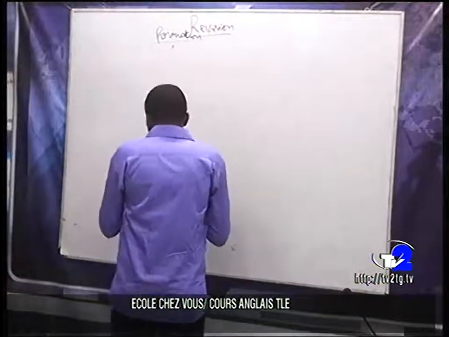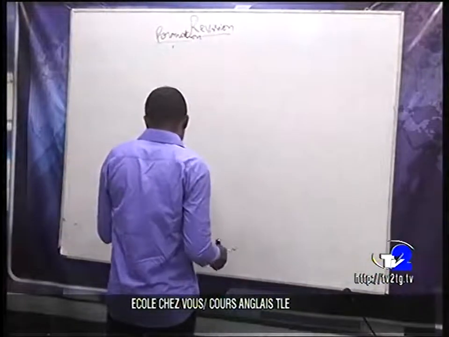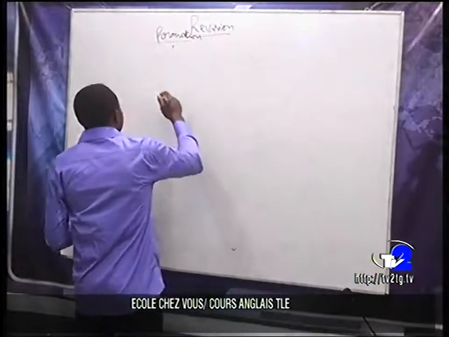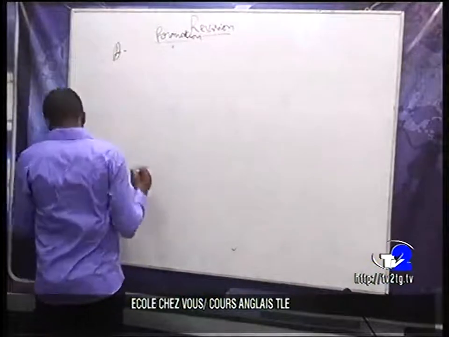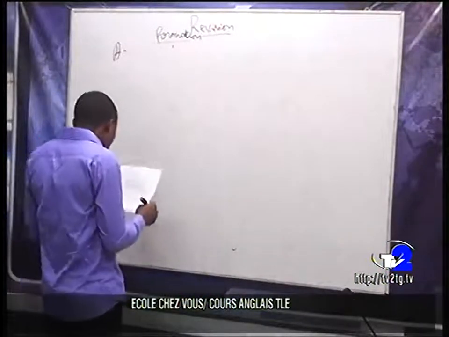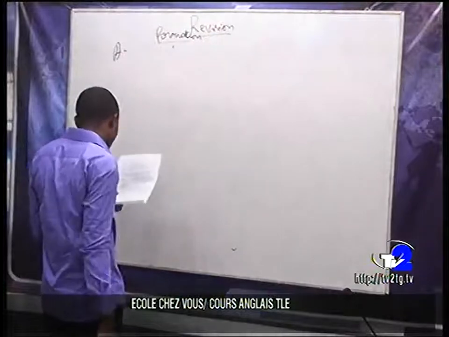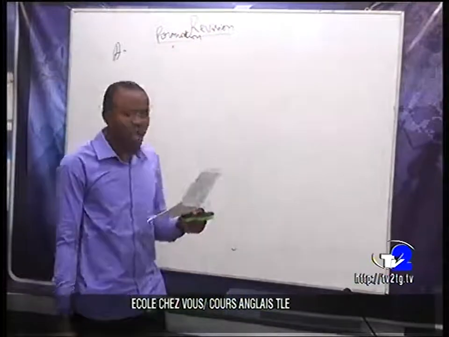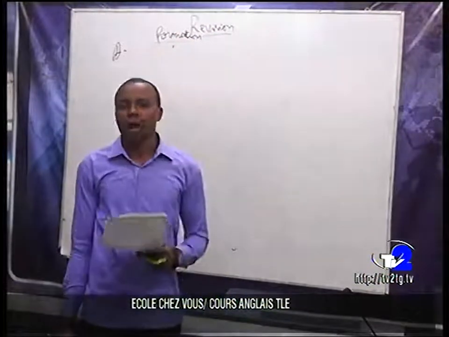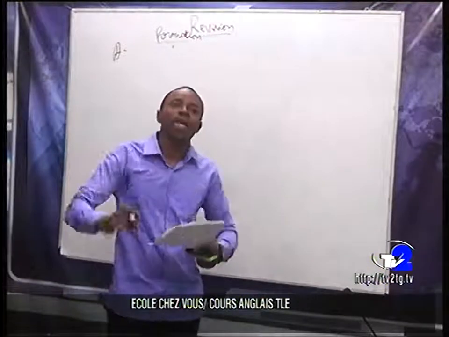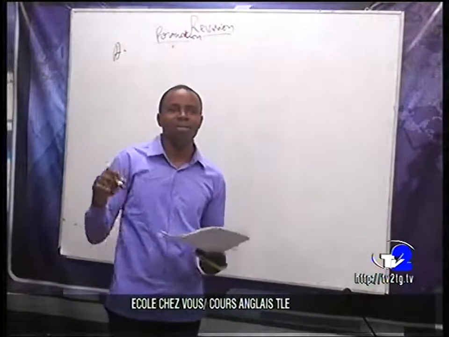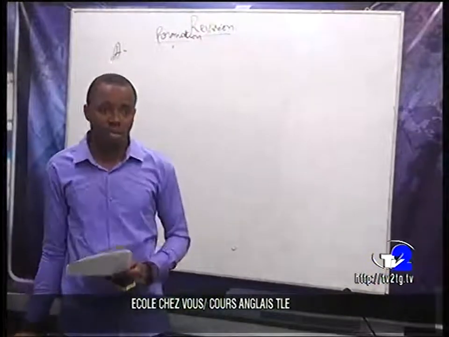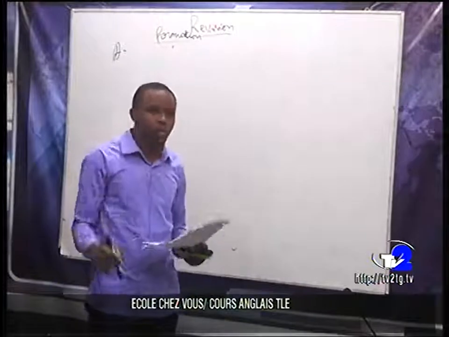Now we have this. Let us start from A. On this paper, it is said linguistic competence. Put the verbs in brackets in their correct tenses. So at this level, you are asked to put the verbs that are in brackets in their correct tenses, which means that they are not in their correct tenses. So you have the duty to correct them.